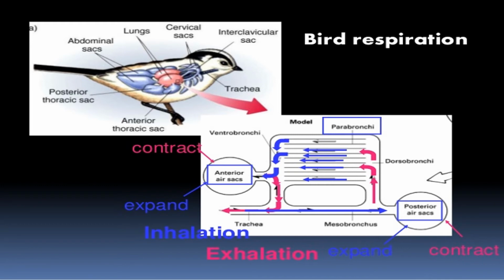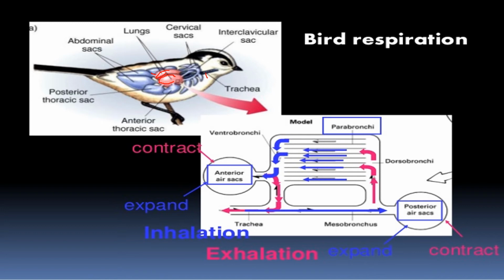So now if you see here the mechanism of respiration in birds. The external nares open into the trachea, and the lungs are present. These lungs are surrounded by the air sacs. So these are the posterior air sacs and these are the anterior air sacs.